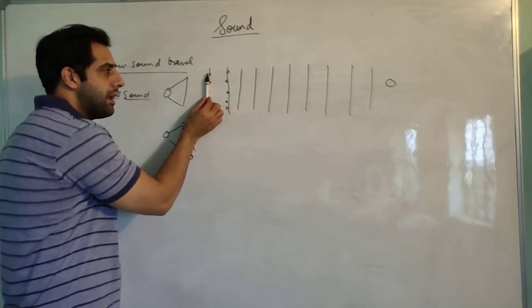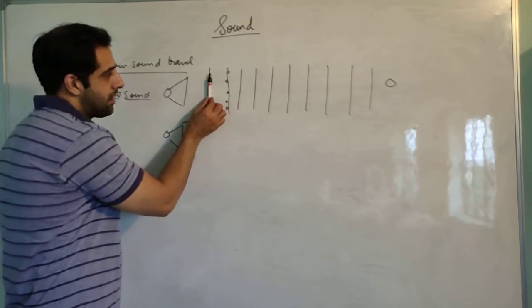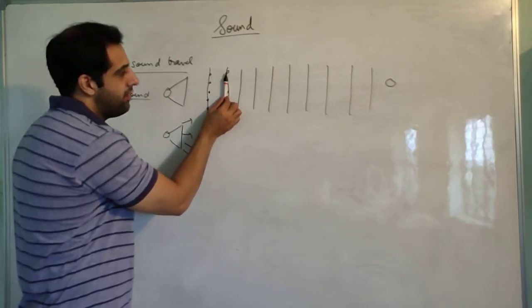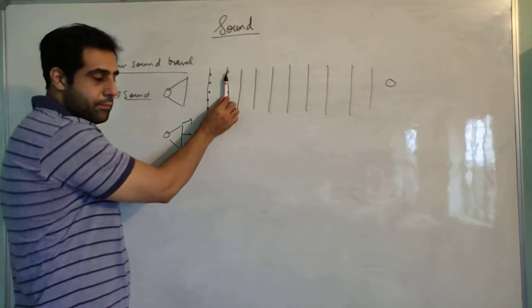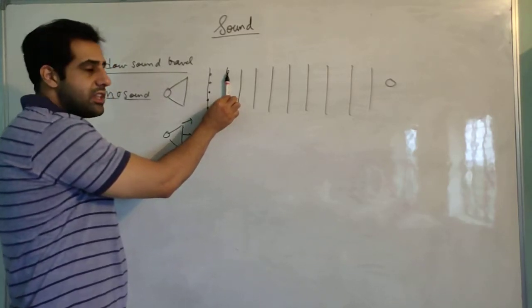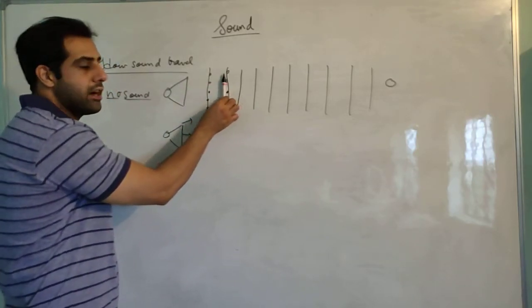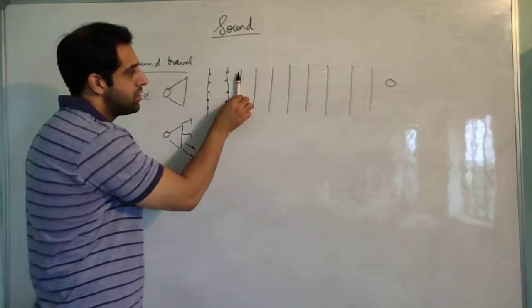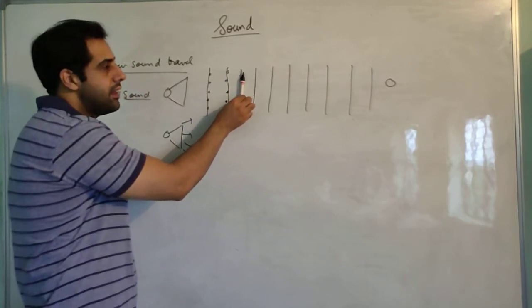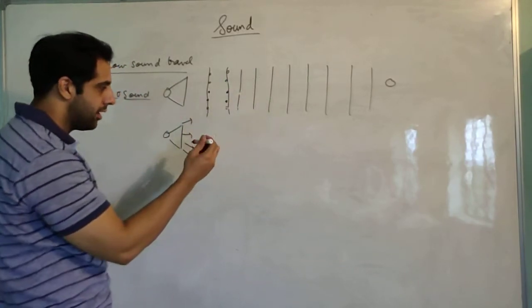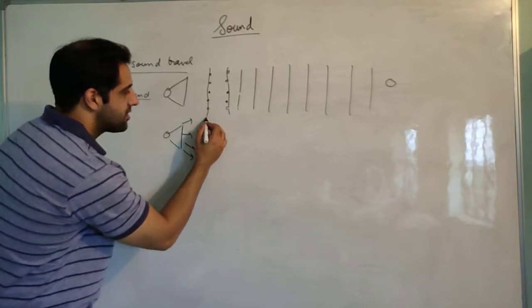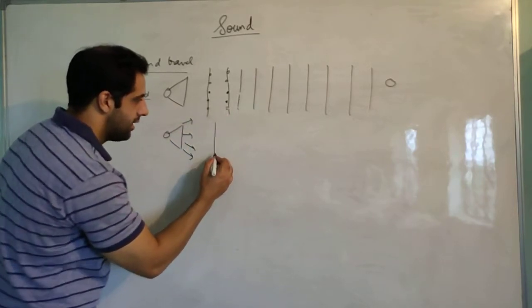Now when they vibrate to and fro, they will come in this direction and collide with the second set of molecules. Then these molecules will get the energy from the first set and start vibrating. They will come closer to the next molecules and transfer their energy there, and then this third set will also start vibrating.